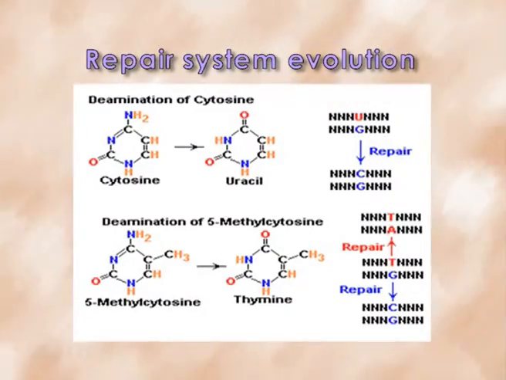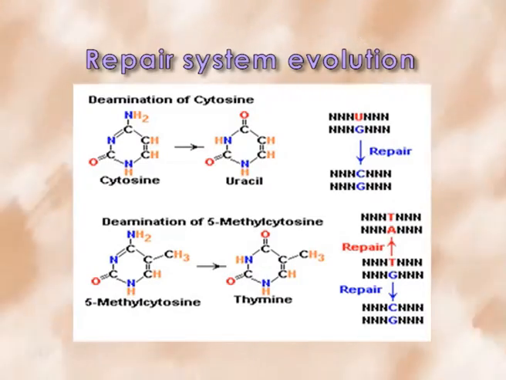Repair system. According to the mutation present, the repair system is getting evolved from the earlier one. As we know, if the repair system misses any sort of mutation, it may be introduced to the next generation. If it has a positive gene-environment interaction, it is called a beneficial mutation. If it does not, it causes a harmful mutation. Usually harmful mutations are obsoleted from the gene pool. They are naturally selected.